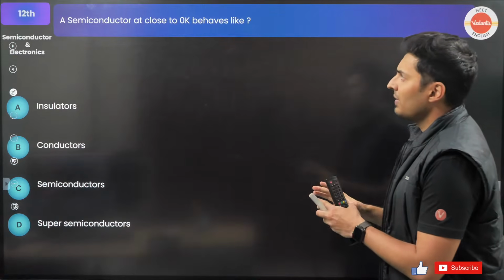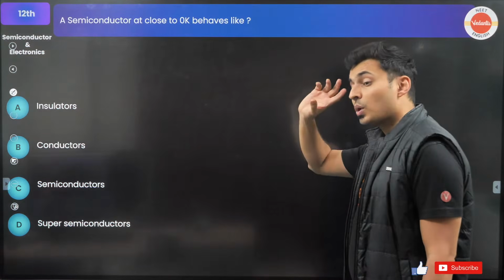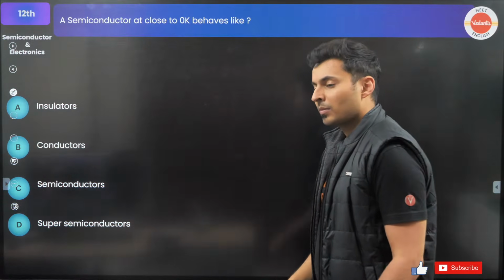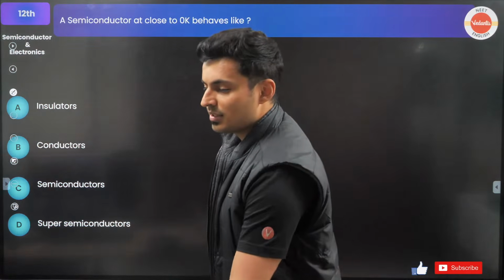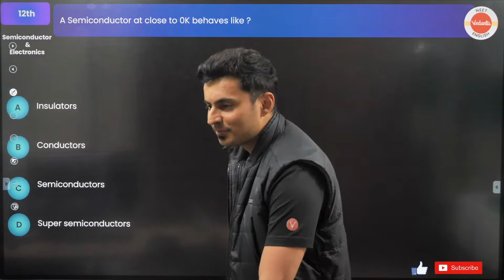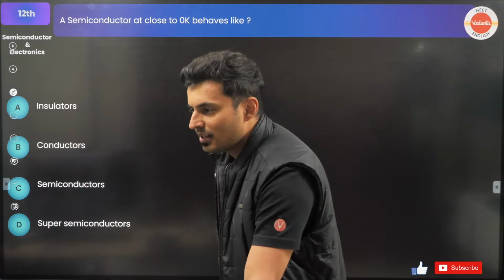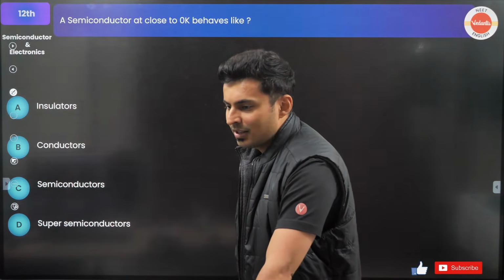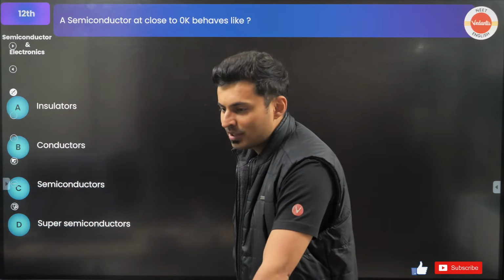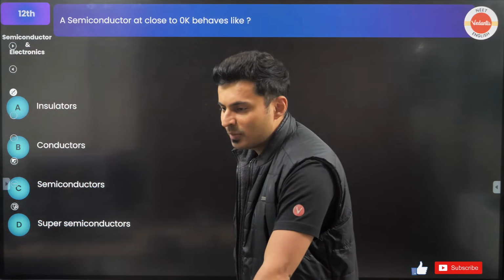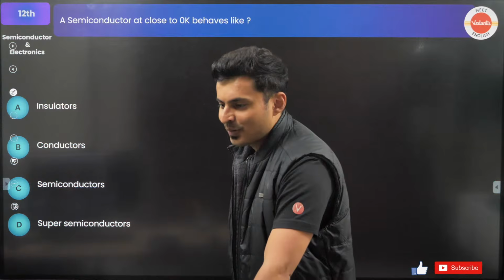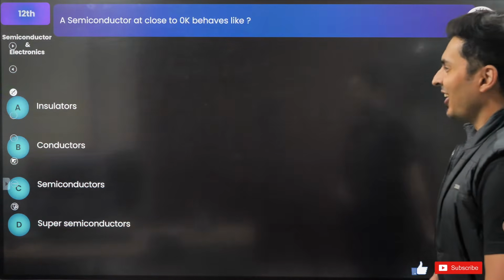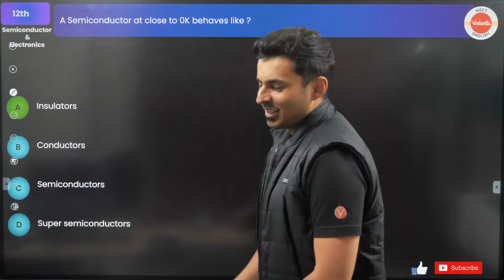Semiconductor at 0 Kelvin, the lowest, coldest temperature, behaves like what? Thank you, Archini, for putting that C. Every time you answer C, you should always think of C for Captain Shreyas. Priya says A, Vikram says A. All right, very good. Answer is A, insulator.